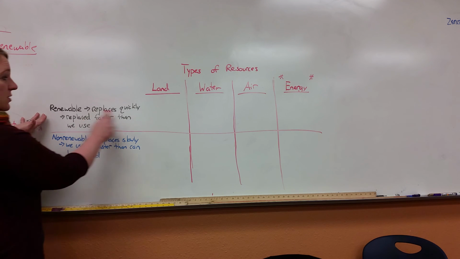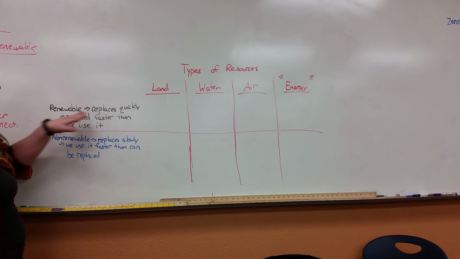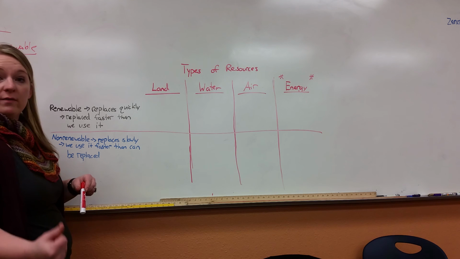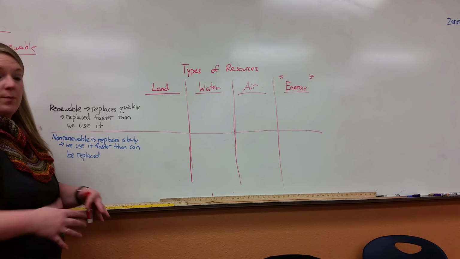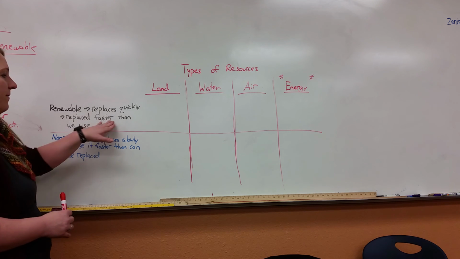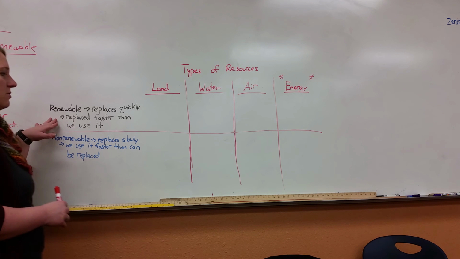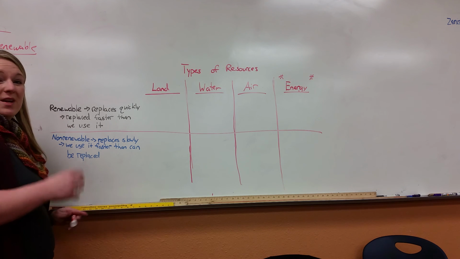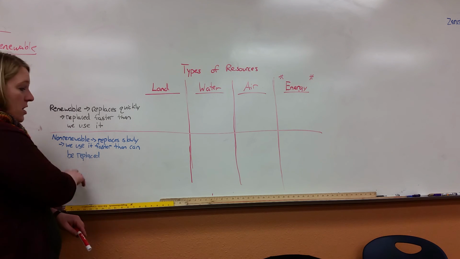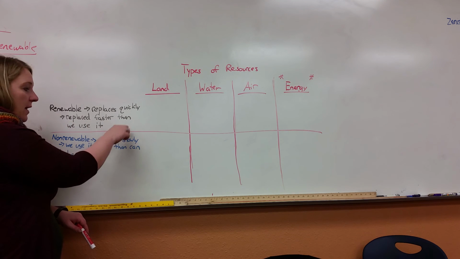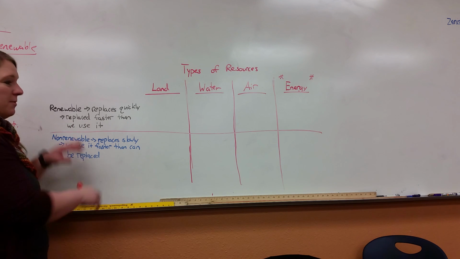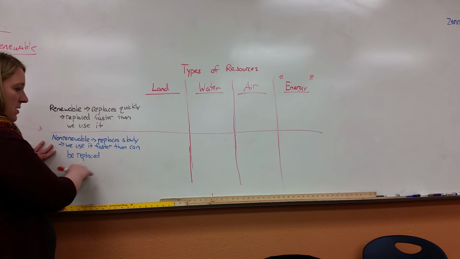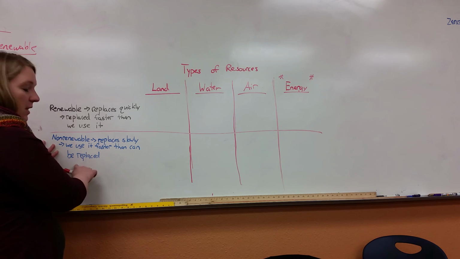Renewable means it replaces quickly. Generally, it's going to be something that can be grown very quickly, like food, for example, would be a good one. It replaces faster than we use it. So this little tidbit here tells us that sometimes we can make a renewable resource non-renewable. If we use it too quickly and it can't be replaced, then it drops down to a non-renewable status because we used it faster than it can be replaced by the environment. So that would make it non-renewable.